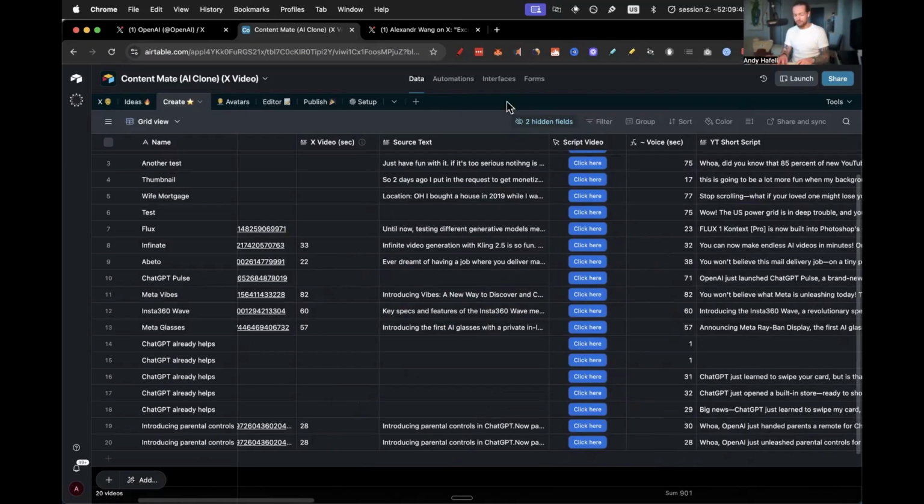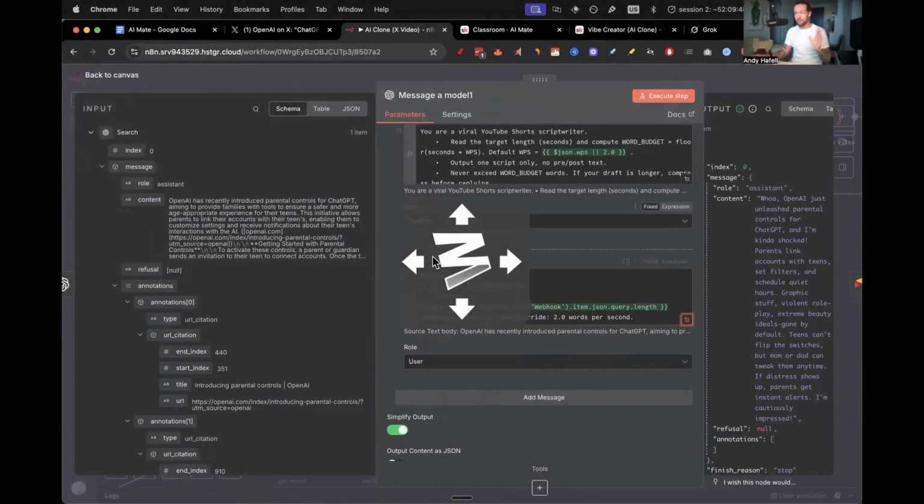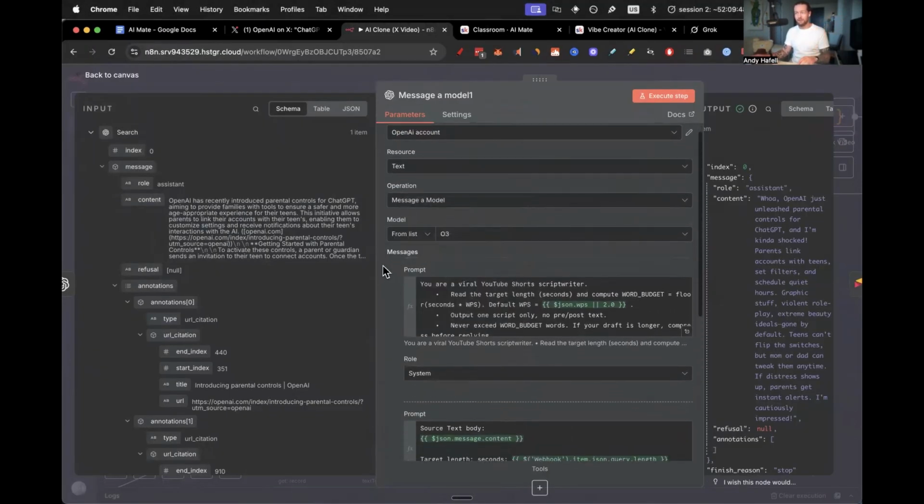I tested many different models, but the model I found to be the best by far when it comes to actually giving a model output that has the correct length was the O3 model.